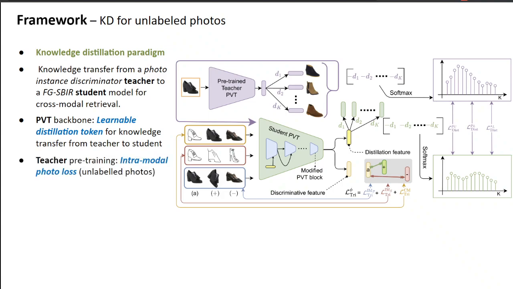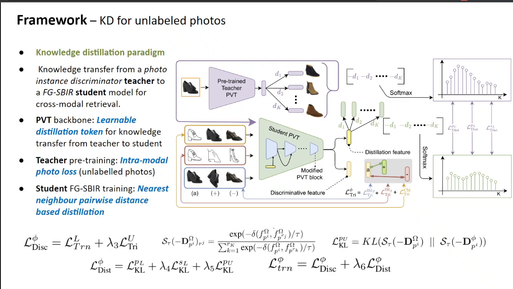The teacher is used to obtain pairwise distances of discriminative features from k nearest neighbors, while the student is used to obtain the distances between features of the input photo and those nearest neighbors found by the teacher. This is to preserve the structure of the teacher embedding space while distilling to the student. The two sets of distances are then softmax normalized to yield the respective probability distributions, which are used to compute the KL divergence loss. We follow a similar fashion to compute KL losses over the labeled data, that is both photos and sketches, and thereby train our full method in an end-to-end manner. For detailed clarification, please refer to the paper.